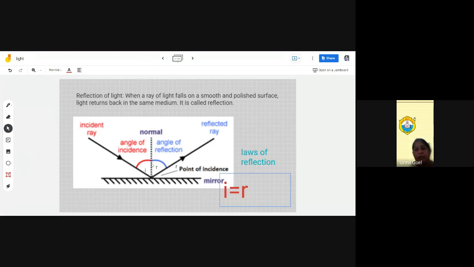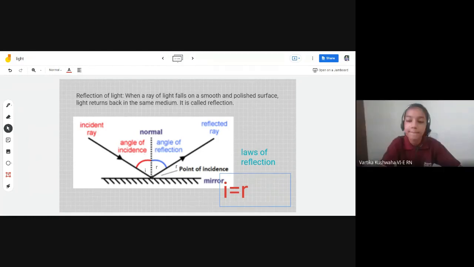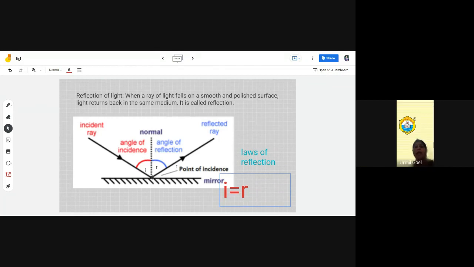Clear? Understood? Reflection of light: when a ray of light is coming from a source and strikes a smooth and polished surface and returns back in the same medium after changing direction, this is called reflection.